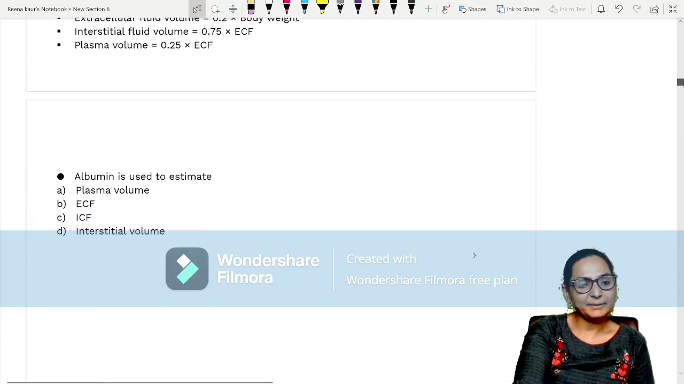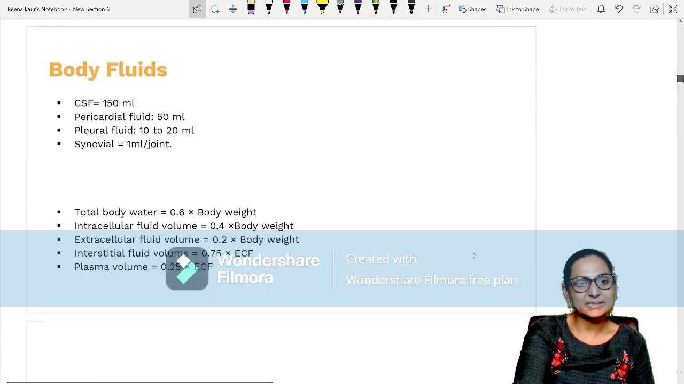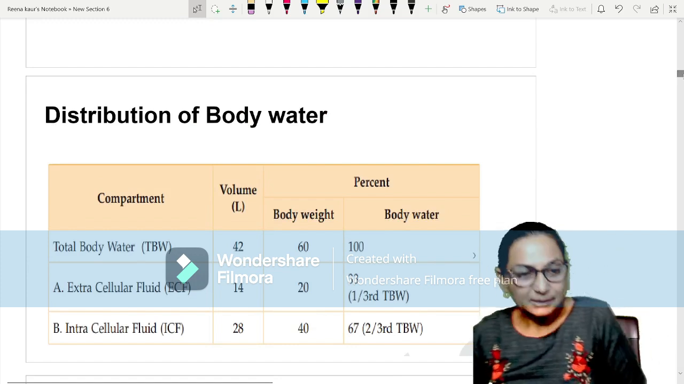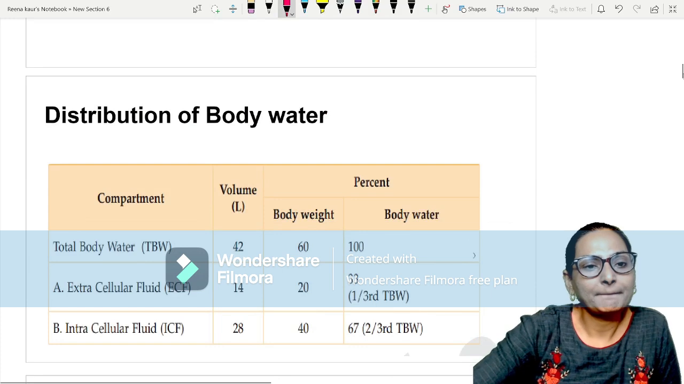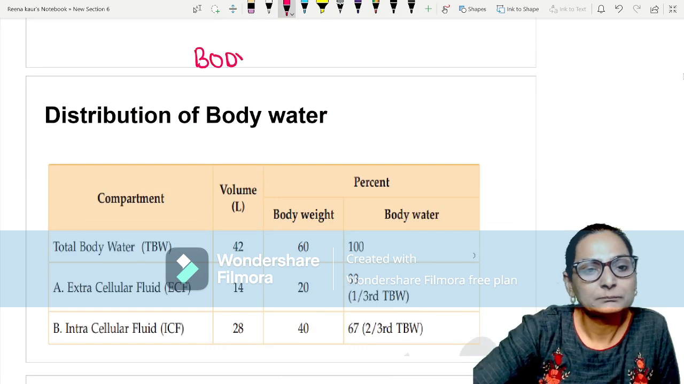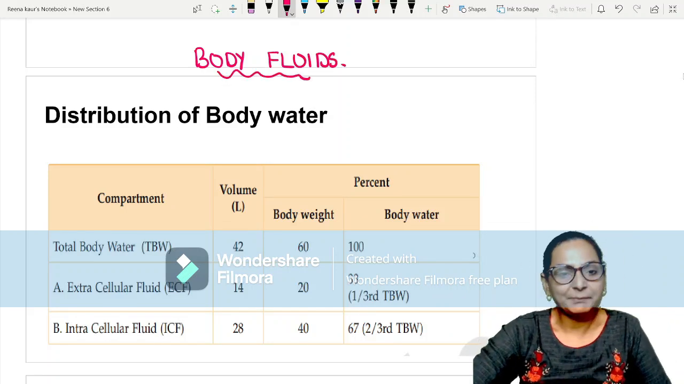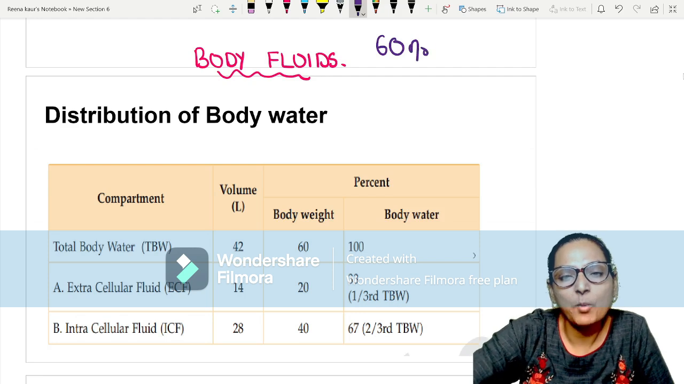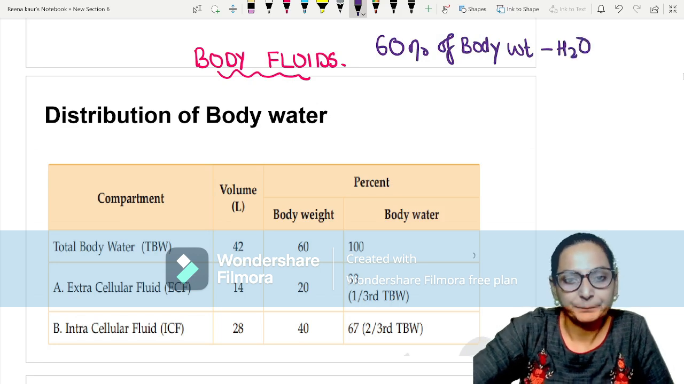The next topic we will complete is our body fluids. Now see, if you look into your body, that means if you happen to go for a body mass composition, you will see that 60% of body weight is water.